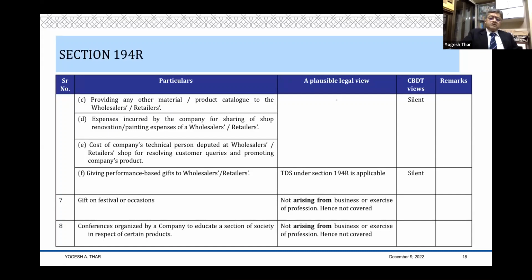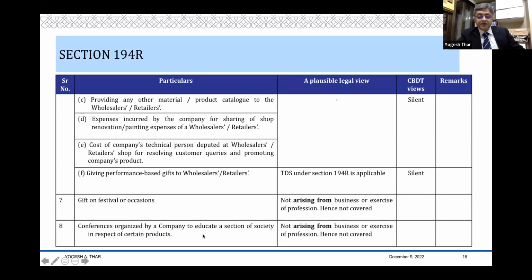And certainly you should not have a scheme of a company to say that, to all these dealers, I will give this gift. It has to be a voluntary amount, or voluntary gifts that you're going to give. Don't make it as a policy. If it's a policy, then there's an expectation on the part of the dealer, and if there's an expectation on the part of the dealer, yes, it gives rise to the theory that there is an implied contract, and then it can be regarded as some sort of a perquisite chargeable to tax under 194R.